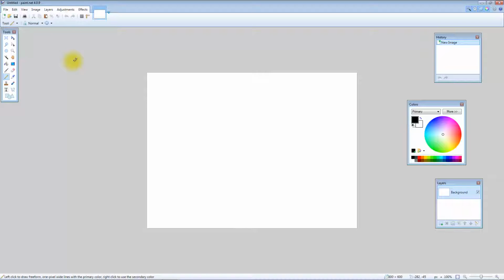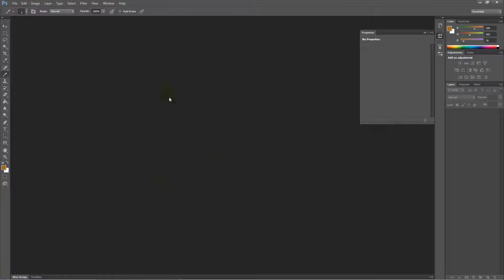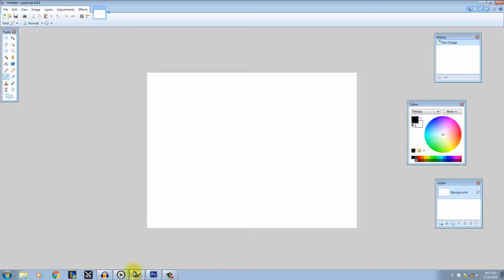Last guide was what is skinning. In this case, we're just going to be covering the basic tools. So to start off with, I'm going to be covering paint.net, and I will also be looking at Photoshop. So we'll be going between the two.